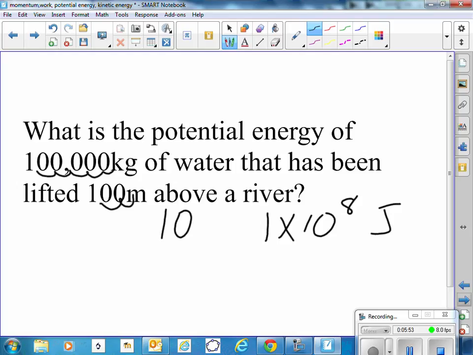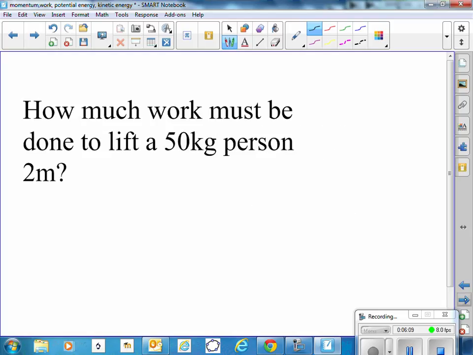Now you can see how dams that back up water and lift water have a great potential to create electricity because there's a lot of energy stored in that water that can fall. So the work to lift a 50 kilogram person 2 meters, well, we need to remember mgh is the potential energy.